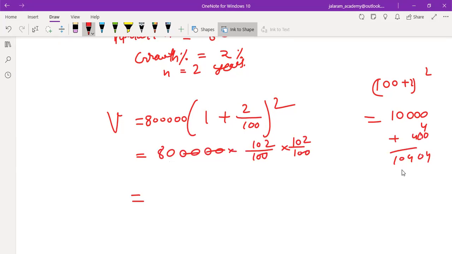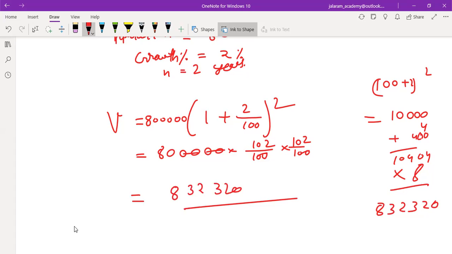And when we multiply it by 8, 8 4s are 32, 8 0s are 0, and finally it becomes 8,32,320. This is the new population.